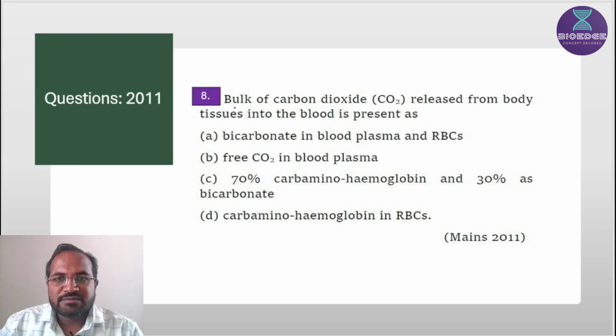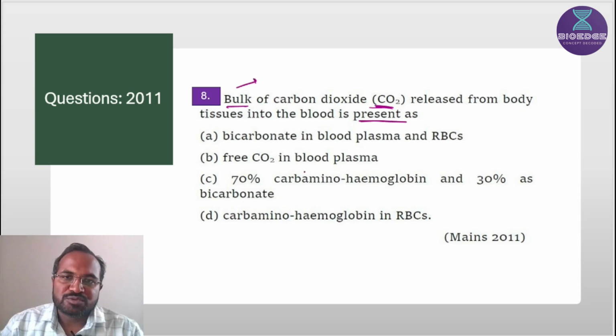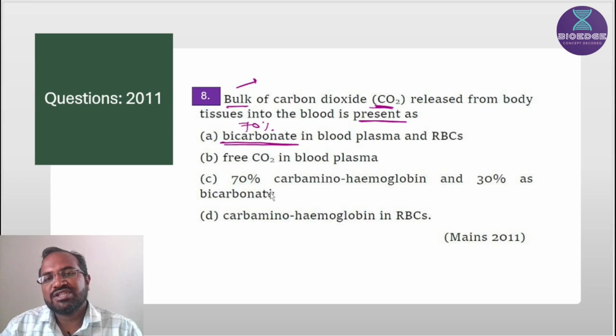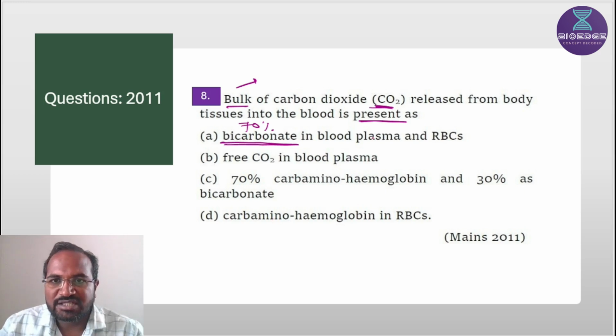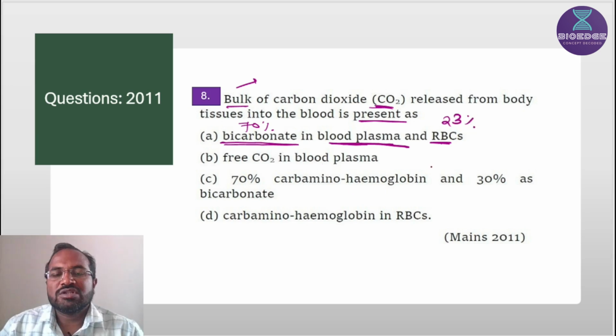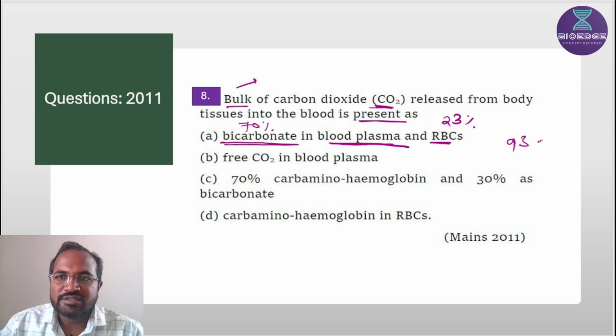Next question, the bulk of carbon dioxide released from the body tissue into the blood is present as, bulk means large proportion, as bicarbonate in blood plasma and RBC. So the bulk of carbon dioxide is present as bicarbonate ion, as we discussed, 70% of carbon dioxide is present in the form of bicarbonate ion in blood plasma. And RBC, correct, RBC consists of 23% of carbon dioxide. So total carbon dioxide is 93% present in blood plasma and RBC.